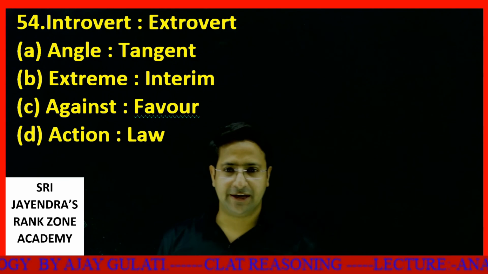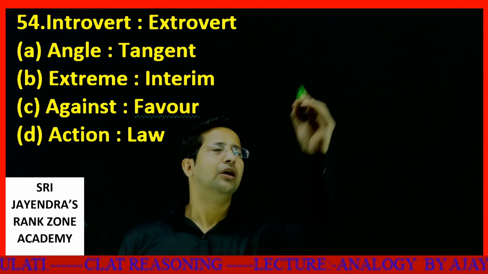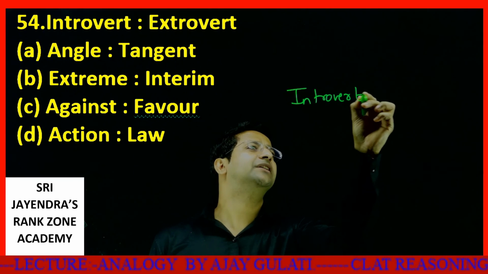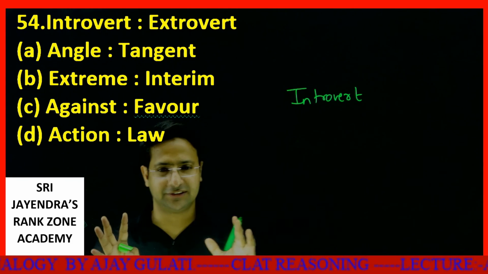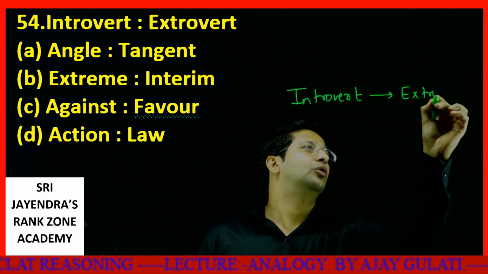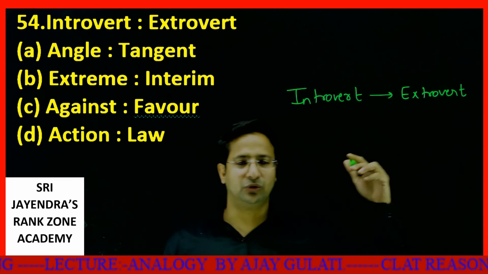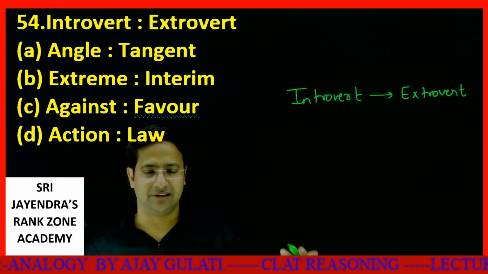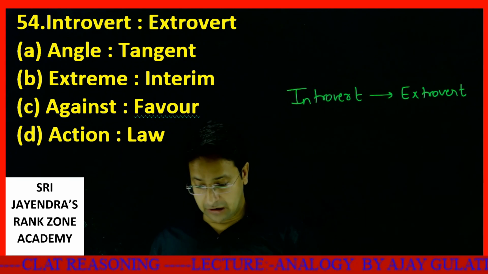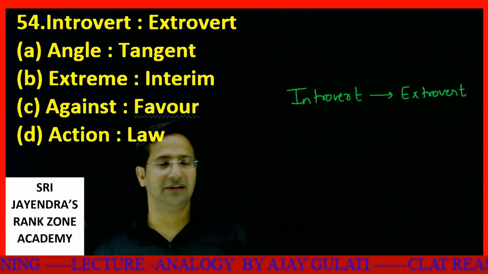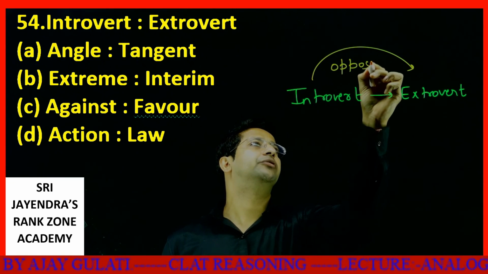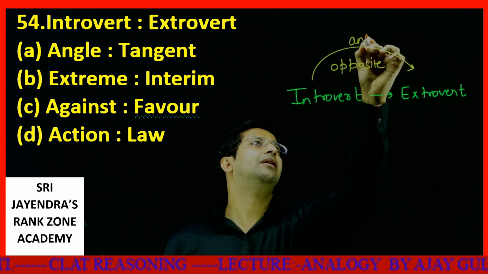So this is the last question for the day, dear students. Introvert is to extrovert. What does the word introvert mean? Introvert means someone who keeps things to himself, doesn't talk too much. The opposite of introvert is extrovert, someone who talks too much, who expresses everything, who is very vocal and tells whatever it is. So these are opposites. These are antonyms.